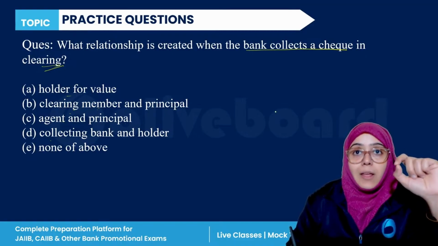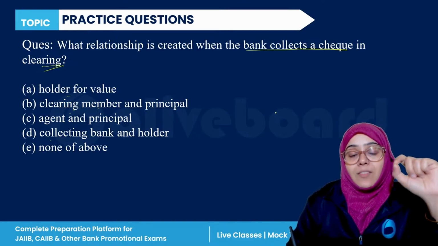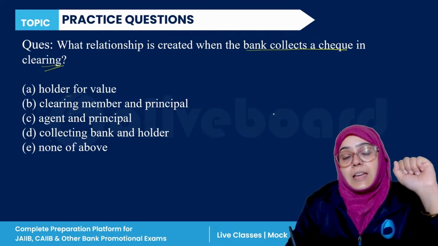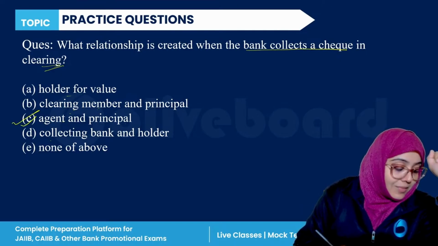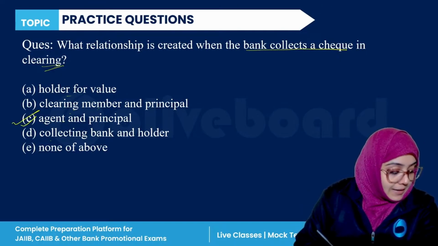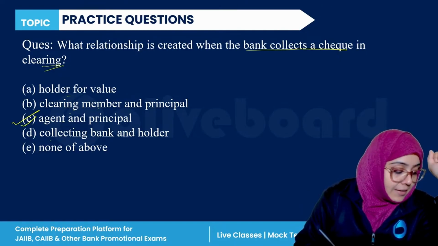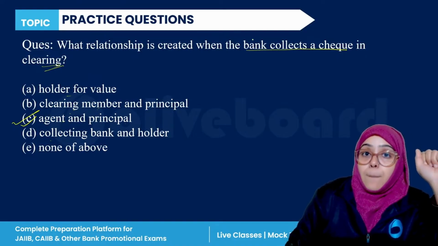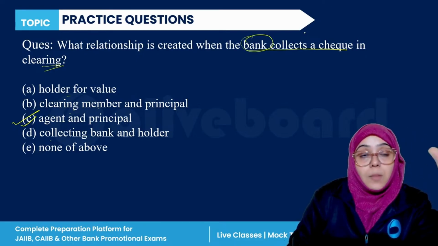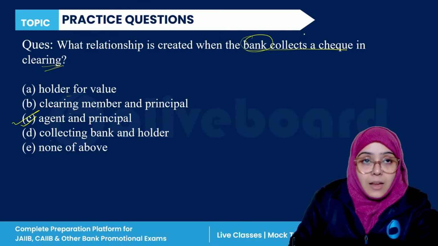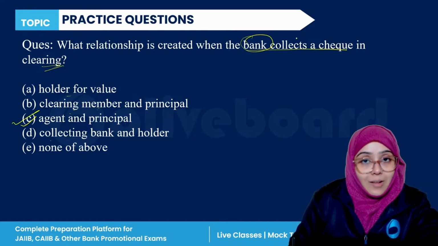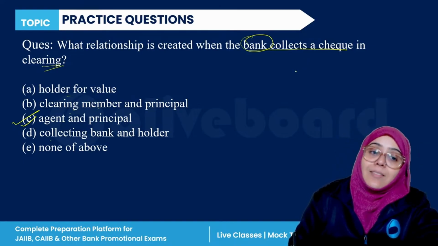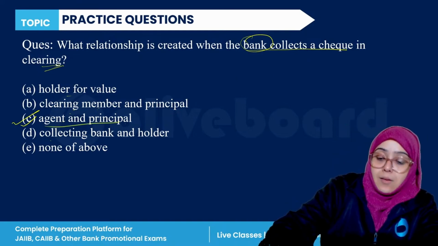In this, the bank is acting on the request of its client. The client is the principal and the bank is acting as an agent. So the relationship is of agent and principal, right? Yes, Ruchi, the correct answer is C. Arnav, C. Yes, Hema. Everyone, C is the correct answer, because the bank collects a check on behalf of the principal, on the request of its client or customer. The client and customer give instructions, so they are the principal. The bank is an agent, so agent and principal is the relationship.